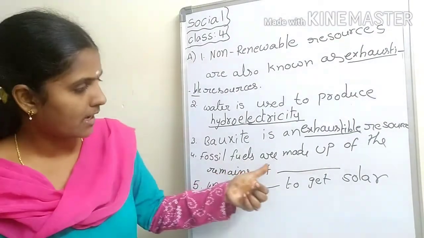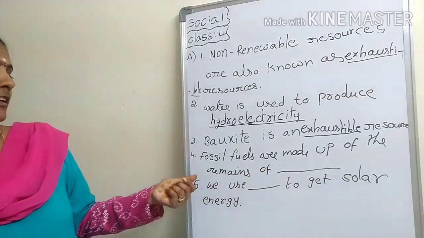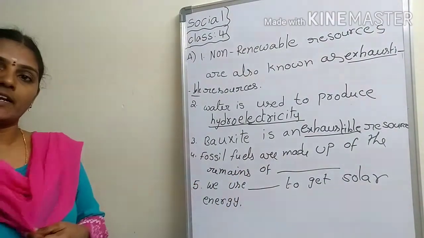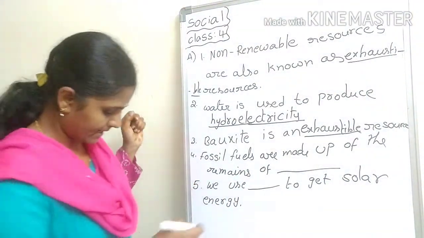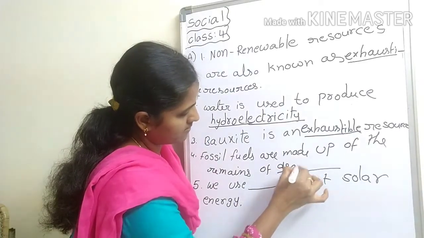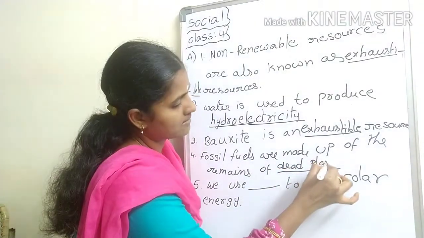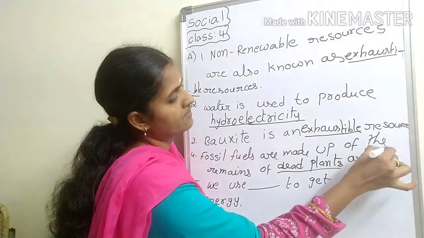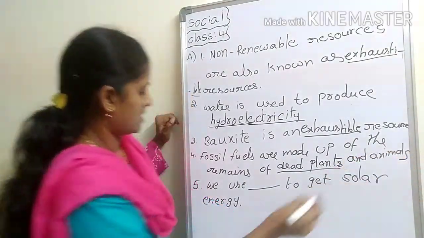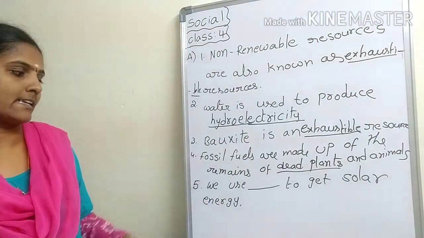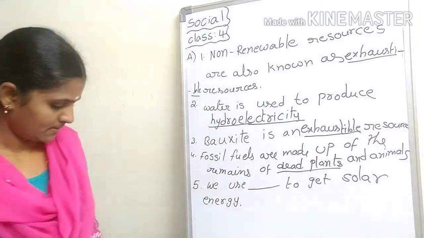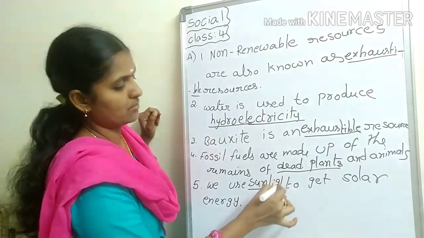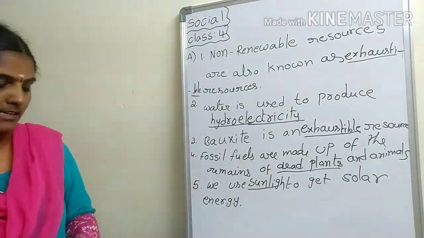Fossil fuels are made up of the remains of dead plants and animals. We use sunlight to get solar energy.